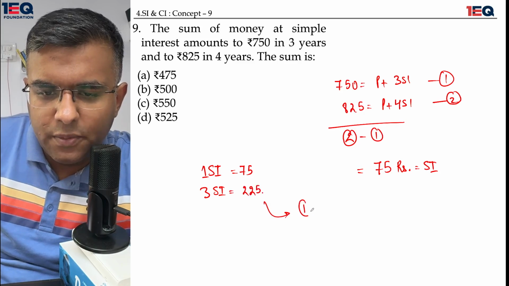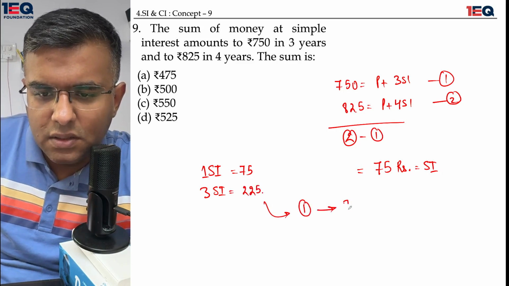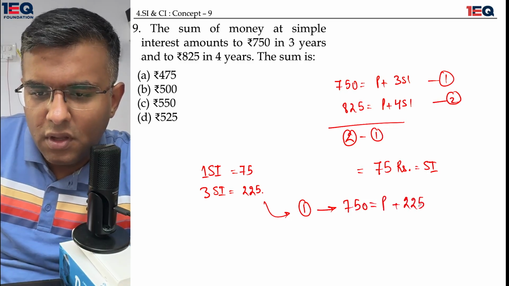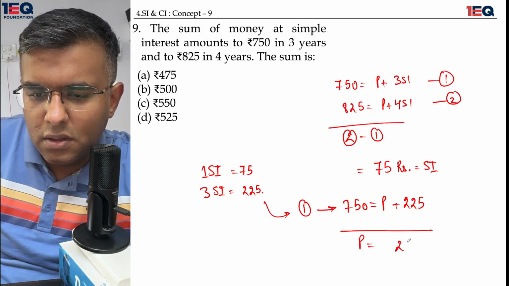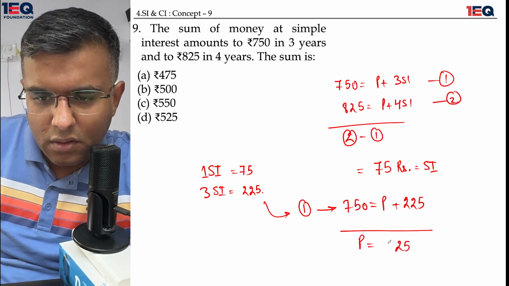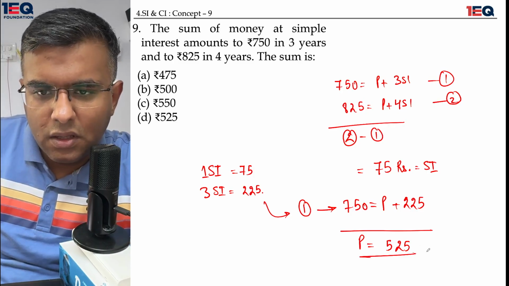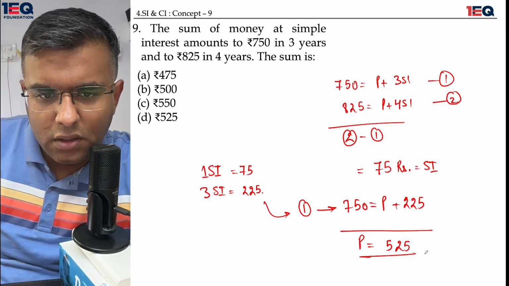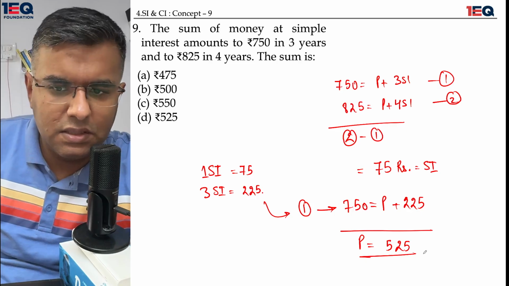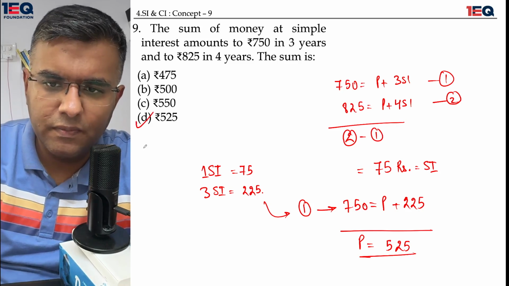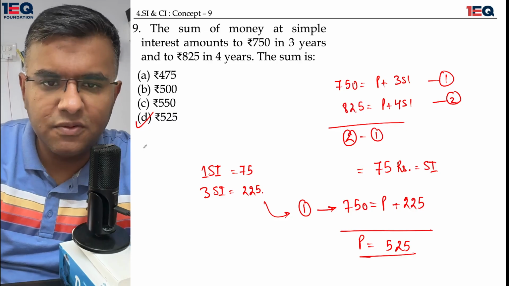Put it in the first equation. The first equation says that 750 is equal to principal plus 3 times of simple interest, which is 225. If I subtract these two things, I get the value of P as 525. So 525 would be my answer, right? Am I right with it? Yes, I believe so. So 525 is my final answer. Good enough? Let's move on.